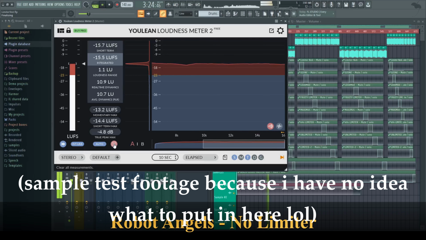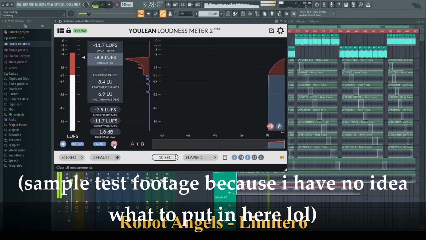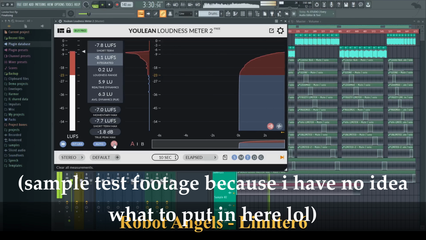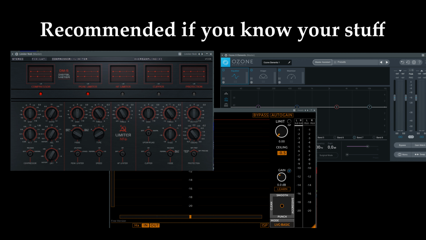Remember that this scenario is quite arbitrary, as one should ideally not push one single limiter extremely but use several and only push them to an extent. There are a few conclusions to be drawn from this. If you know what you're doing while mastering, I can wholeheartedly recommend Limiter 6 and Ozone, closely followed by Limited Z. These push the loudest while still maintaining a relatively clear sound, and all also have other capabilities such as Ozone's equalizer and stereo imager.